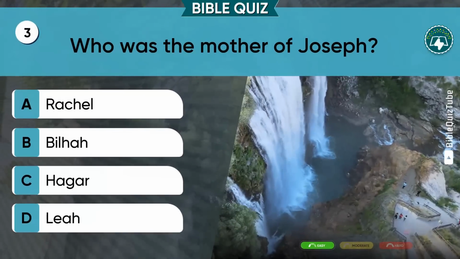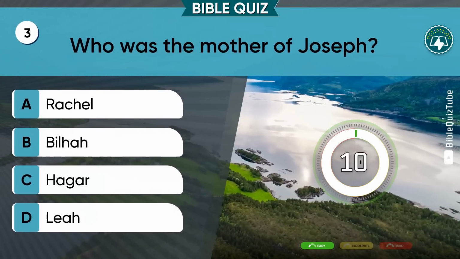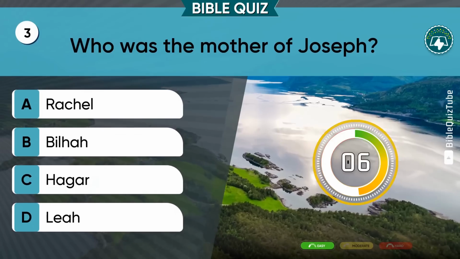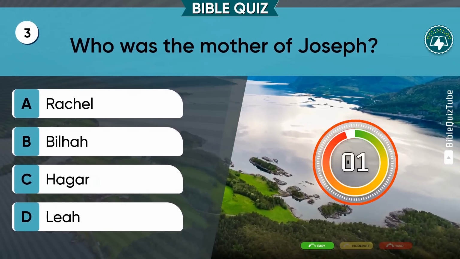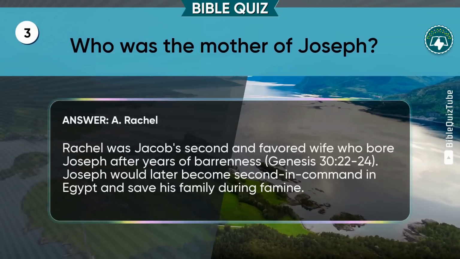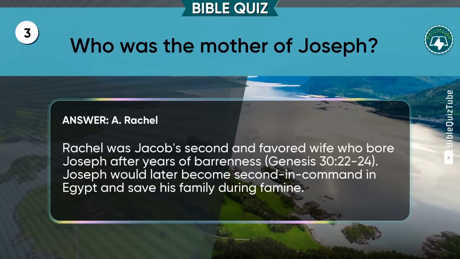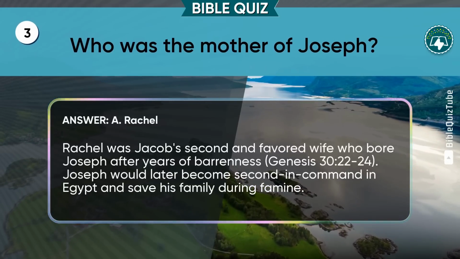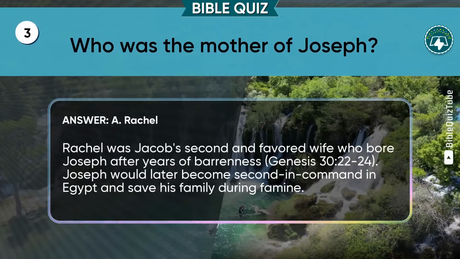Question 3. Who was the mother of Joseph? A. Rachel. B. Bilhah. C. Hagar. D. Leah. Option A. Rachel is correct. The explanation. Rachel was Jacob's second and favored wife who bore Joseph after years of barrenness. Genesis chapter 30 verses 22 to 24. Joseph would later become second in command in Egypt and save his family during famine.